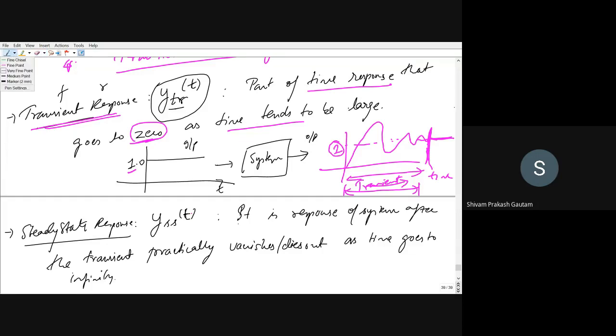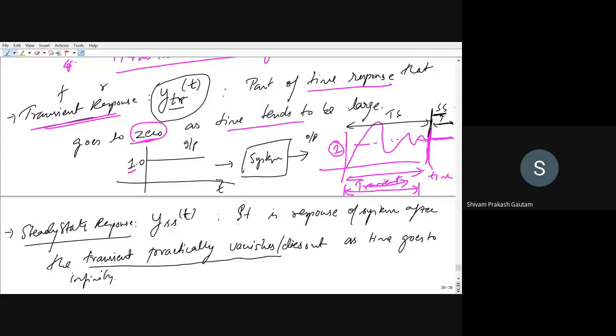Again, we will see this with the same example. From this point to this point, the system is operating in the transient domain. Once the transient has died out, from this period onwards to infinite time, our system is operating in steady state. So it is the response of a system after the transient practically vanishes.